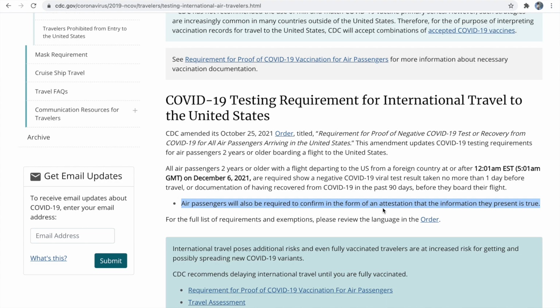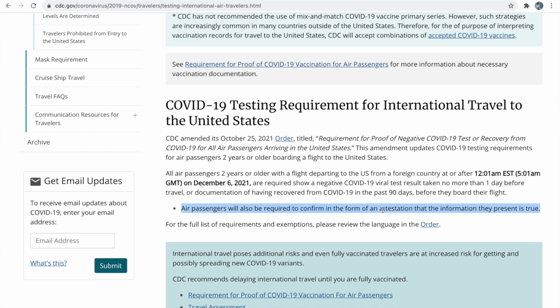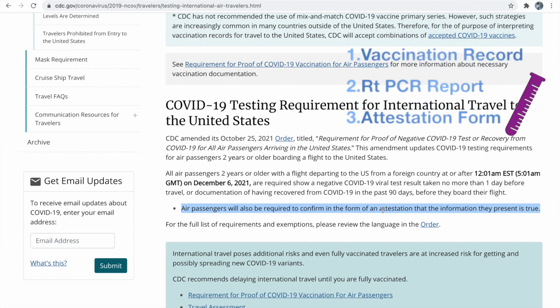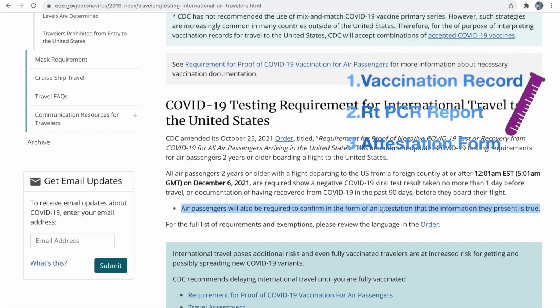So, while you go to the airport, please carry this attestation form along with your negative COVID report which was taken within 1 day of your departure time, and also please check with the respective airline if they need any other form apart from this attestation letter and negative COVID test report. Also, please do not forget to carry your vaccination card or vaccination record. So, these are the 3 important things which need to be carried while you are traveling to the United States. The first one is your vaccination card, second is your negative COVID report, third is your attestation form.